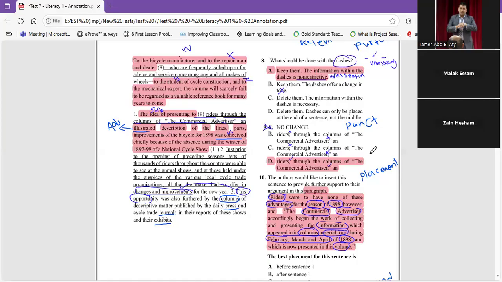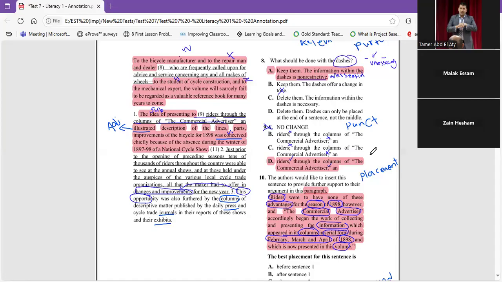Okay, the idea is the subject. Where is the verb? Let's continue. Through the column of the commercial advertiser and illustrated. Illustrated here is not a verb because before it comes an, so it's an adjective. Description of the lines, parts, improvements of the bicycle for 1898 was conceived.